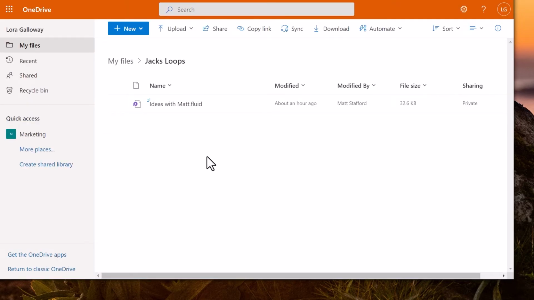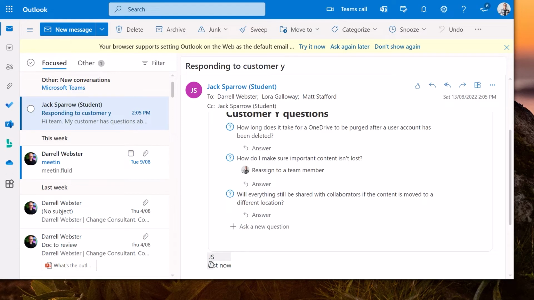If we click through, let's just control left click to open that in a new tab. Make it easy to return. Now we're in Laura's own OneDrive. We're in the folder that we created for Jack's loops. And the ideas loop that has been shared with Matt is moved. Okay, so let's go back to the conversation that Matt had with Jack and see if he can still access that loop.